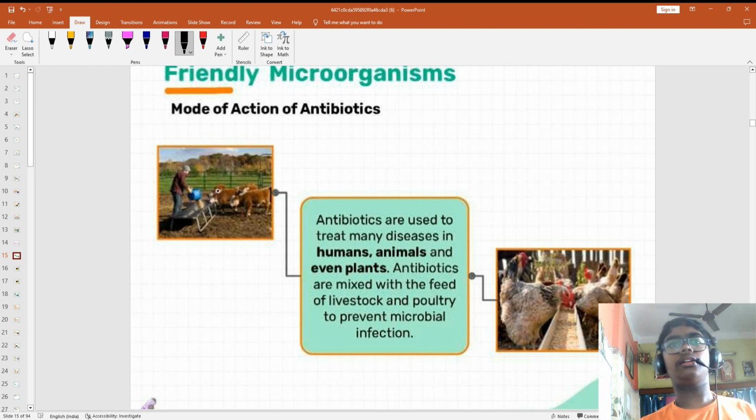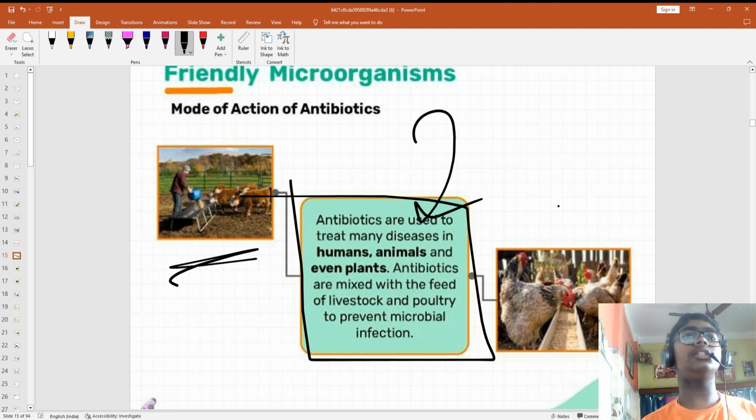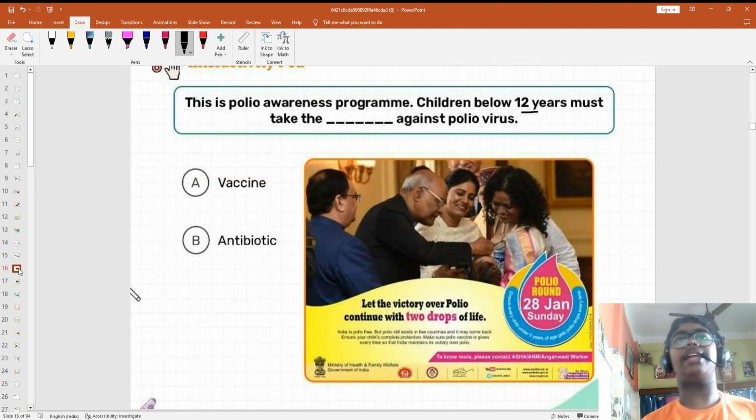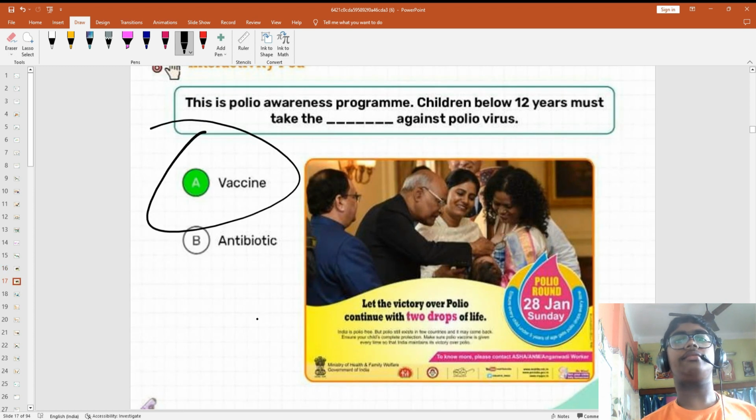Antibiotics are used in humans, plants, everywhere because they prevent microbial infection. That's why they are used everywhere. Now, have you seen the polio drops given to you? What is that? Is it a vaccine or an antibiotic? Vaccine.